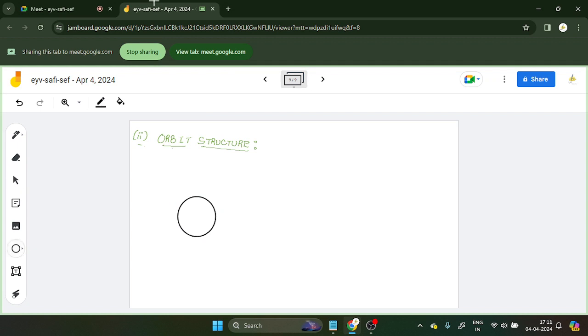So I am taking 3 H atoms here like this. One will be here, one will be here, one will be here, and one will be here.